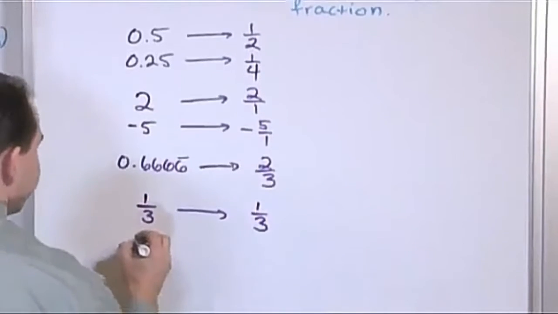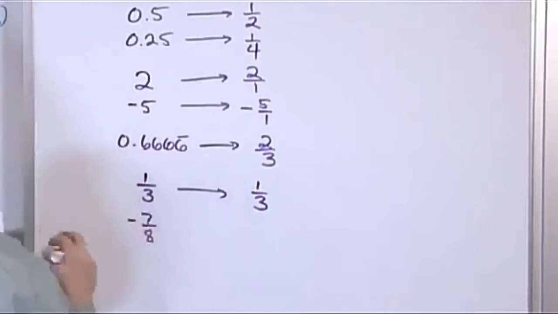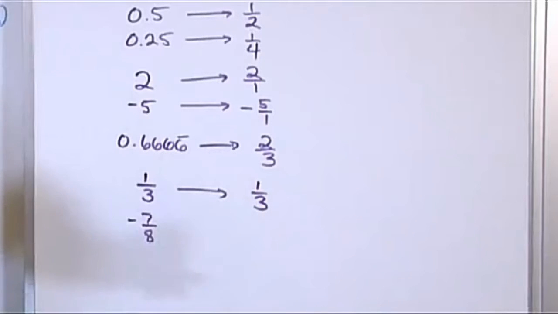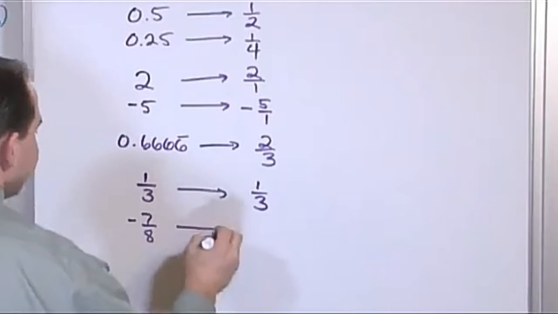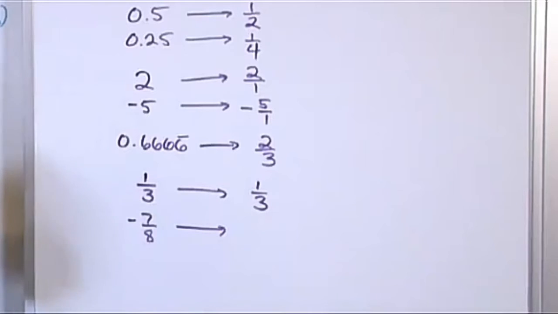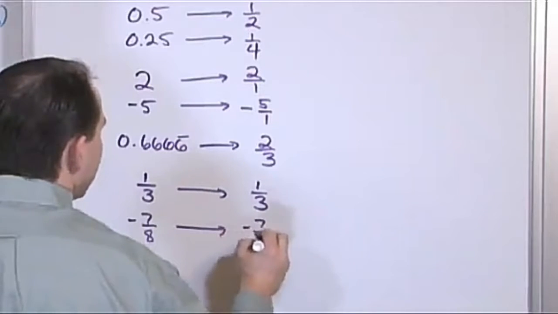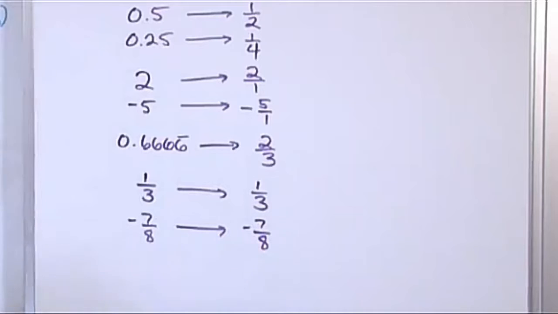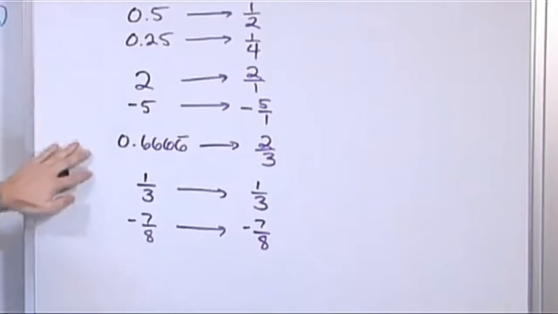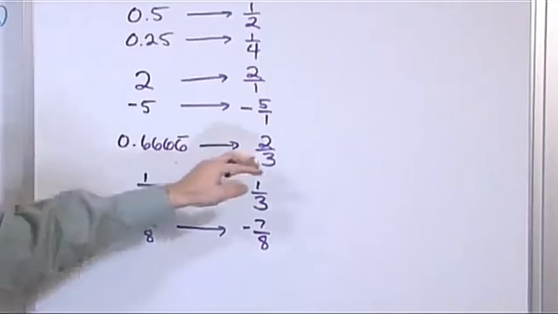And what about the fraction -7/8? Well, it's already a fraction. It's a negative. Negative has nothing to do with it. If it can be written as a fraction, a negative fraction counts just as much as a positive fraction. So, of course, it's already in fractional form. So you see, pretty much any number that you can possibly think of can be written as a fraction.